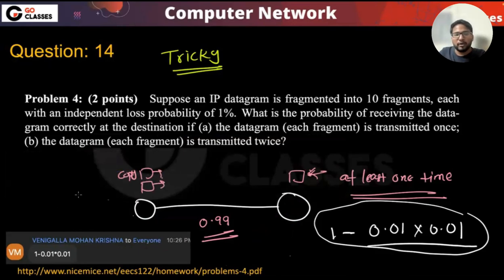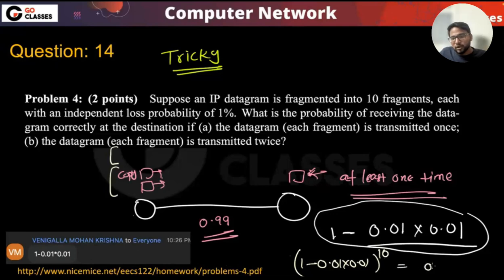Okay. Is this okay to everyone? So I want at least one of them to reach, and with this probability, at least one of them will be reaching. Now, this should happen 10 times. I mean, at least one of the copies reaches, and at least one of the second pair reaches, and at least one of the third pair reaches, and so on. So this will be (1 minus 0.01 into 0.01) power 10, isn't it? Which is actually equal to 0.9999 power 10.